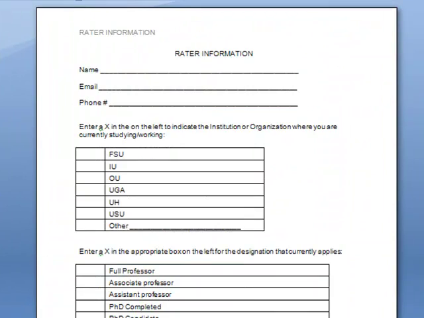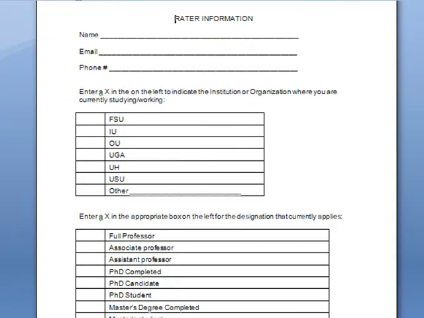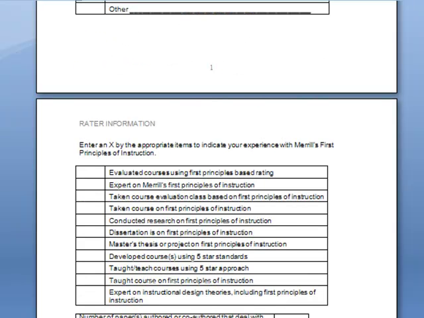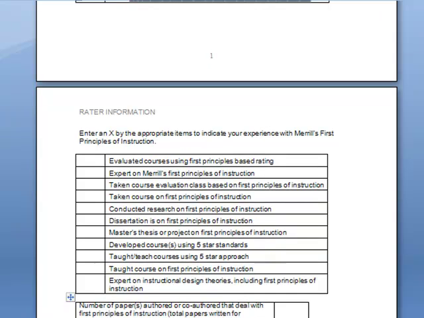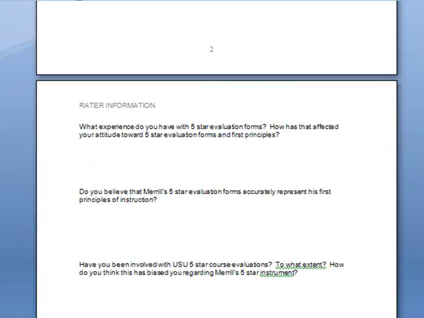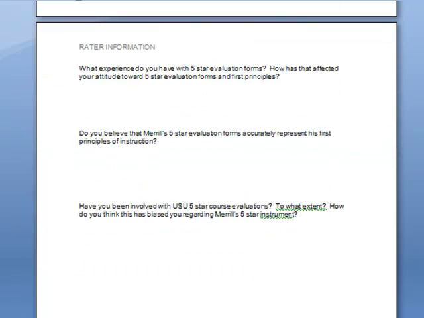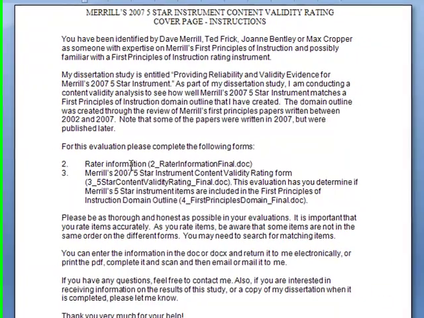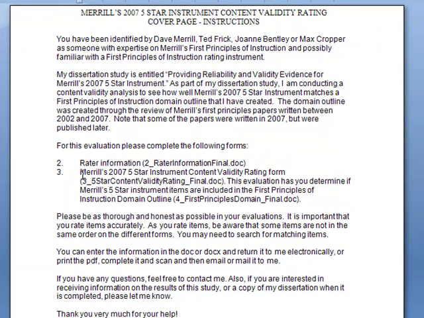Here's the rater information form, where you'll provide a little information about yourself, where you're currently working, and your status as a faculty member or a student. You'll also provide some information on your experience with Merrill's First Principles of Instruction, and some of your beliefs about Merrill's First Principles.